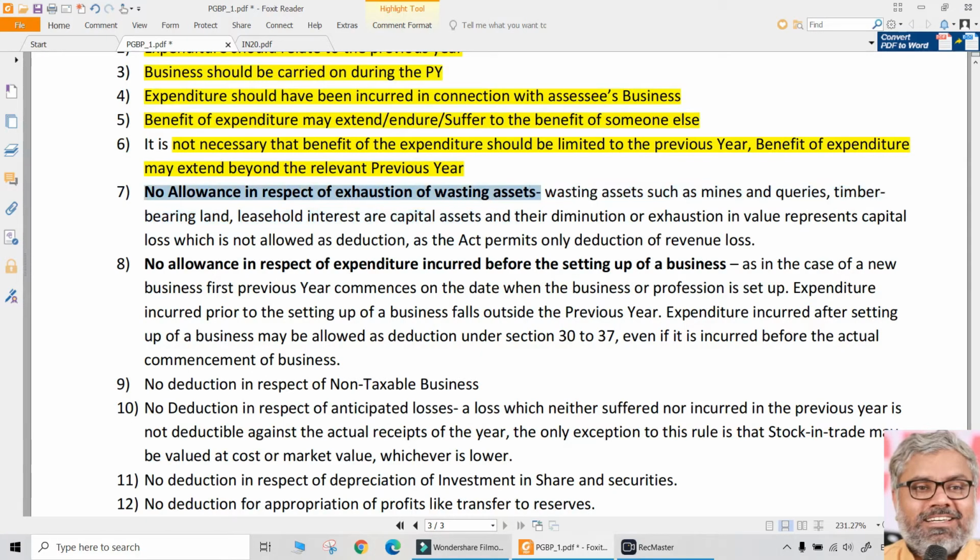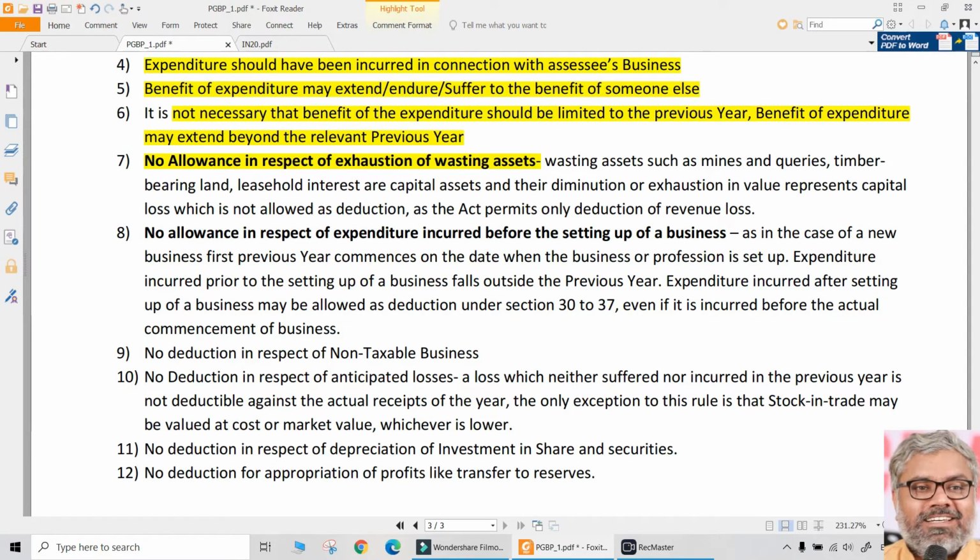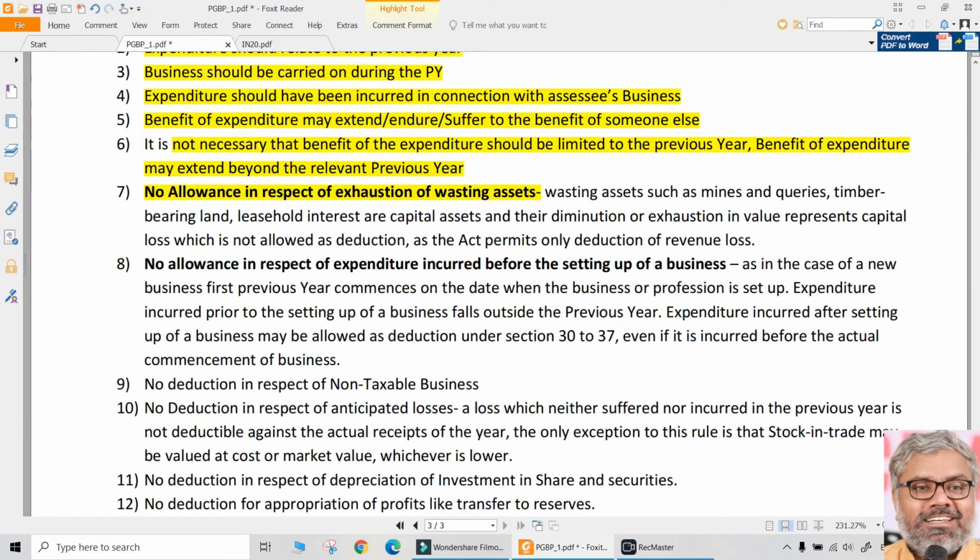And some other points, like exhaustion of wasting assets cannot be claimed as deduction. Mines, quarries, like that, if they are exhausting the minerals within them, that is not a loss and all. That is not allowed as deduction. So, exhaustion of wasting assets cannot be claimed as deduction.